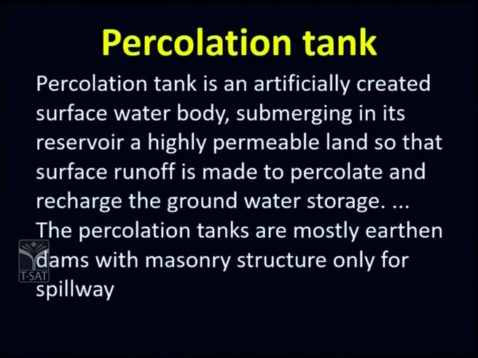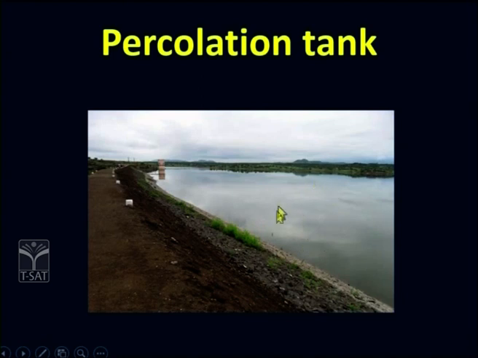Previously we discussed the percolation tank. The percolation tank over here is actually an artificial water body. The land which is submerged has the ability to percolate water down, because it is a bed which is intact and consistent, made up of several layers of sand, gravel, silt, loam, clay. Because of this, whatever water is present percolates down, so groundwater gets recharged. Not only this, even the wells which are close by can also get recharged through pipes.